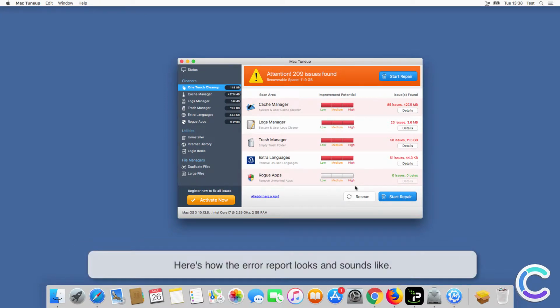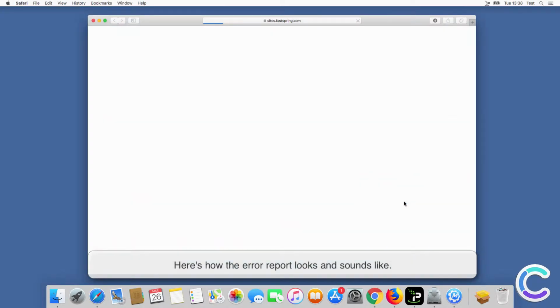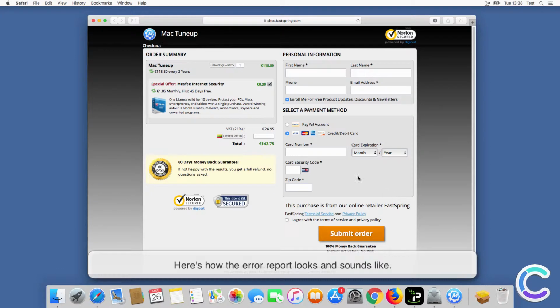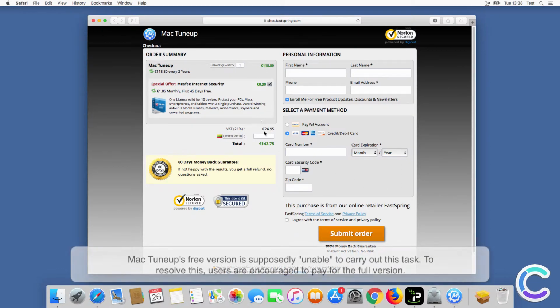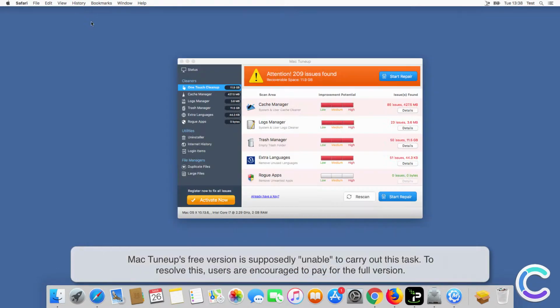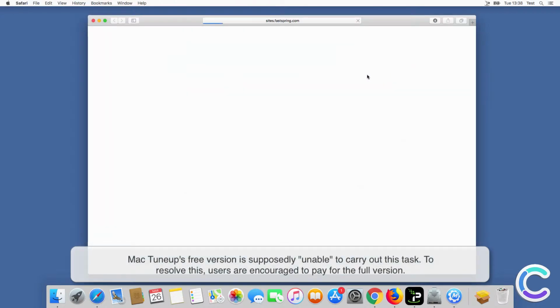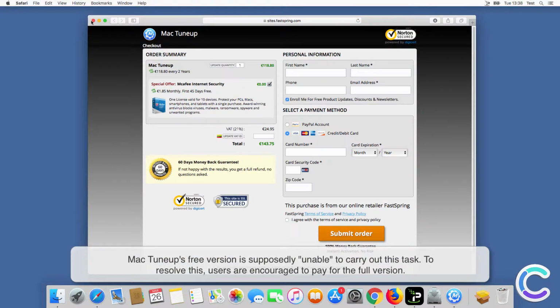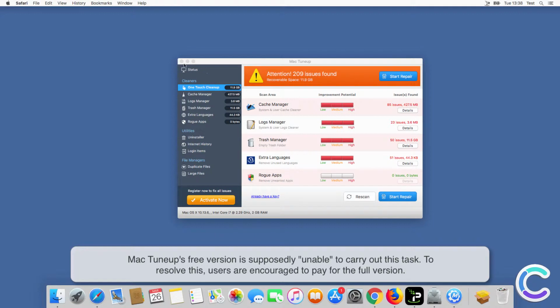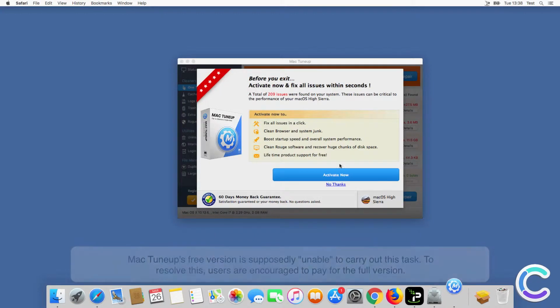Scan has completed. Warning: issues have been detected that need your immediate attention. Click on Start Repair to fix these issues. Mac Tuneup's free version is supposedly unable to carry out this task. To resolve this, users are encouraged to pay for the full version.